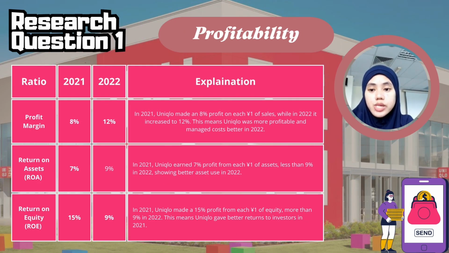In 2022, Uniqlo showed improved profitability in some areas compared to 2021. The profit margin increased from 8% to 12%, indicating higher earnings from sales. Return on asset also rose from 7 to 9%, showing better efficiency in generating profit from total assets. However, return on equity declined from 50% to 9%, suggesting a decrease in the company's ability to generate returns for shareholders. Overall, while Uniqlo became more profitable in terms of sales and asset usage in 2022, it delivered lower returns to its equity investors compared to 2021.